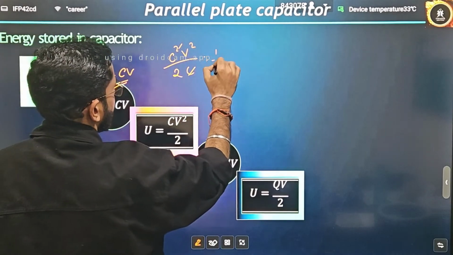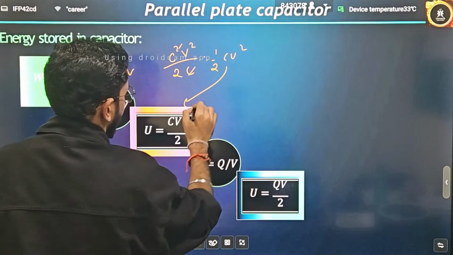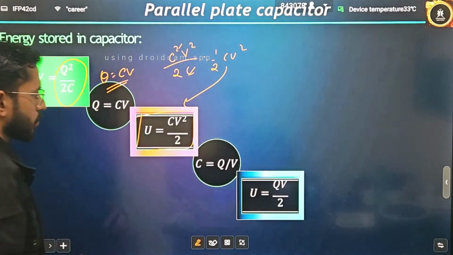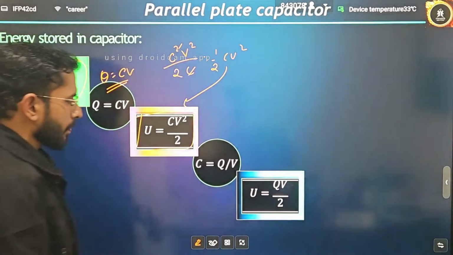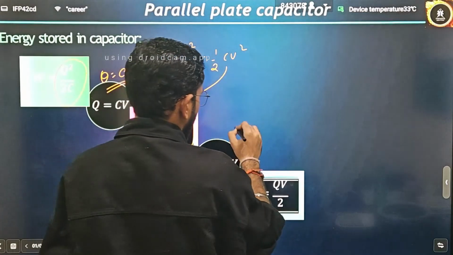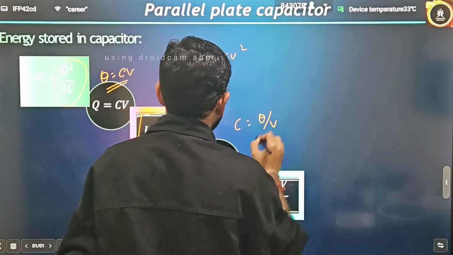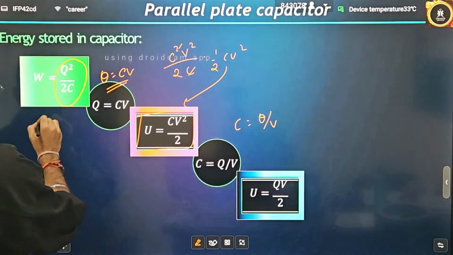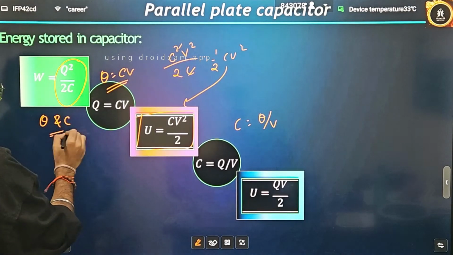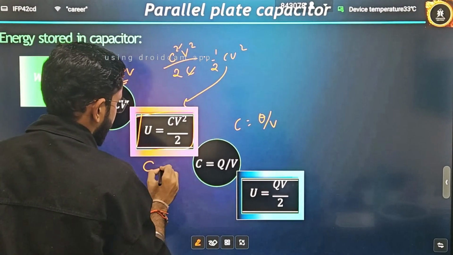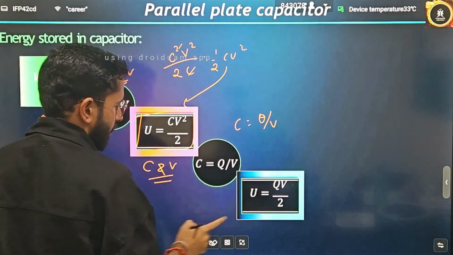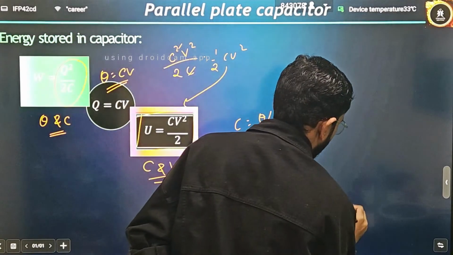C cancels, and you can write half CV square. Here you can see the same formula is equal to half CV square. Now C can also be substituted. C can be written as Q by V. This is a relation in Q and C, this is a relation in C and V, and this is a relation in Q and V.